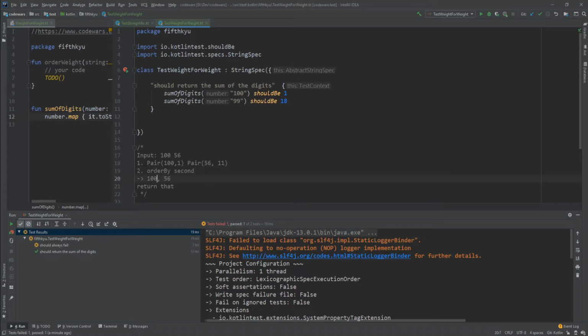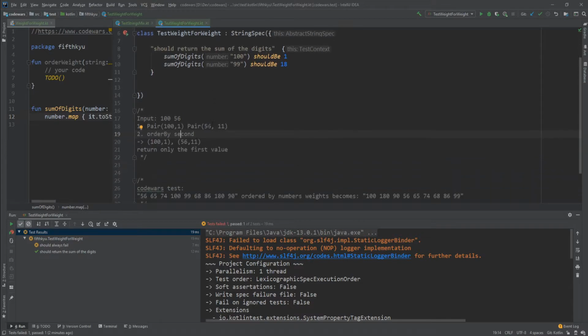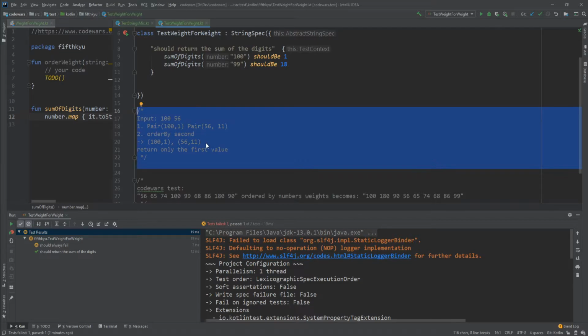And then the pairs, and then return only the first value. Okay, this is what I would do, I guess. This was a silly example because they're already ordered, but okay. So basically I think I'm already done.